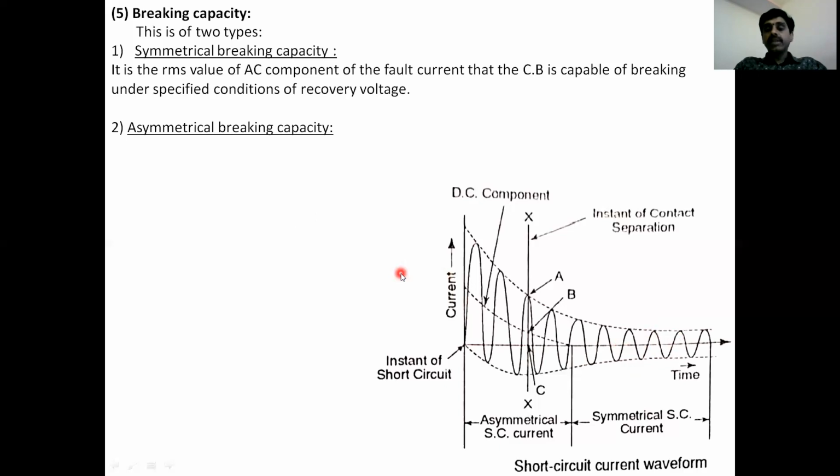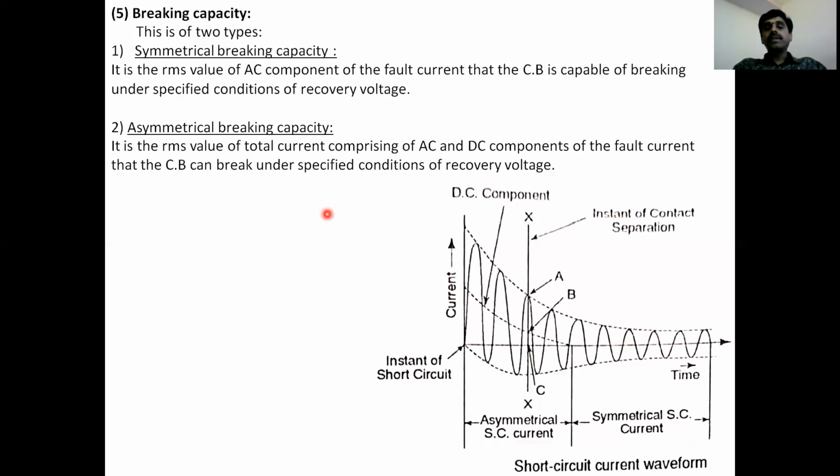Next, let us see the asymmetrical breaking capacity. It is the RMS value of the total current comprising both AC and DC components of the fault current that the circuit breaker can break under specified conditions of recovery voltage.